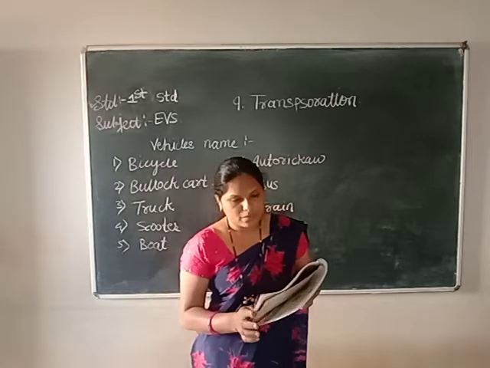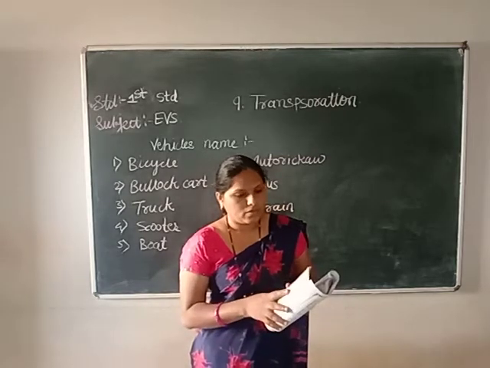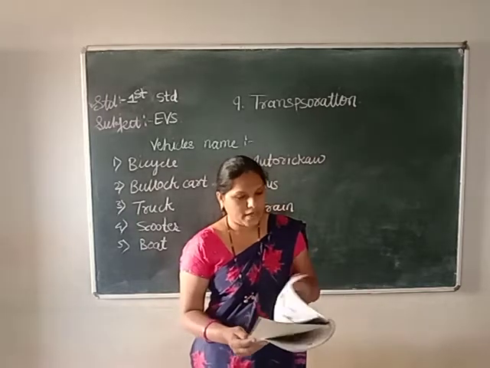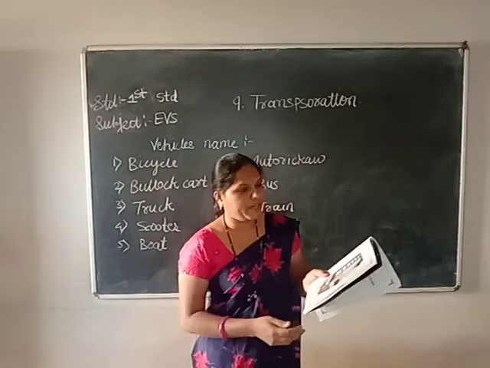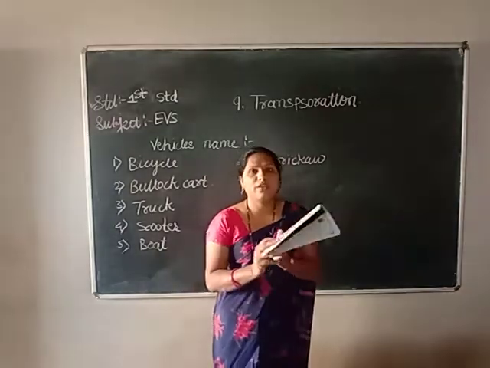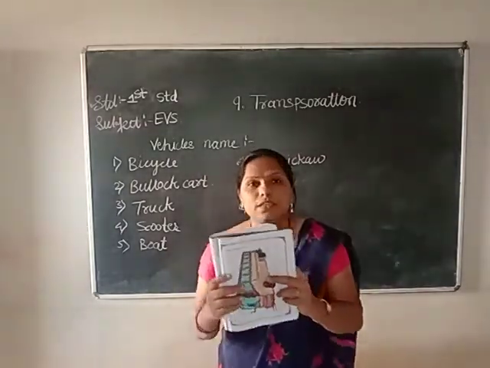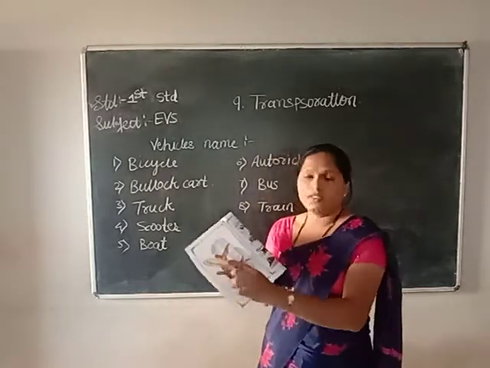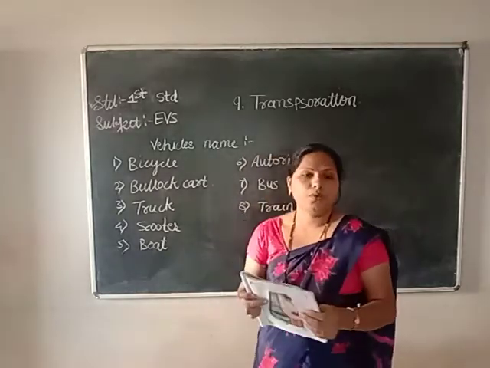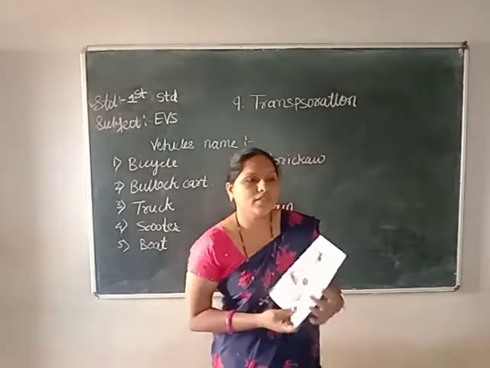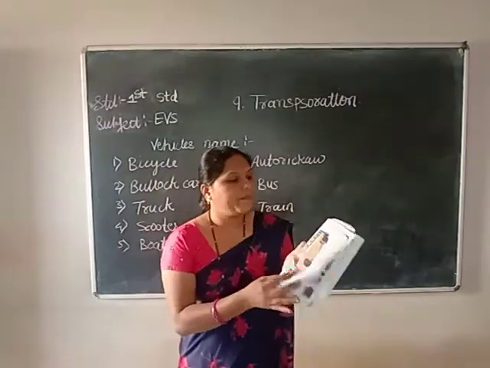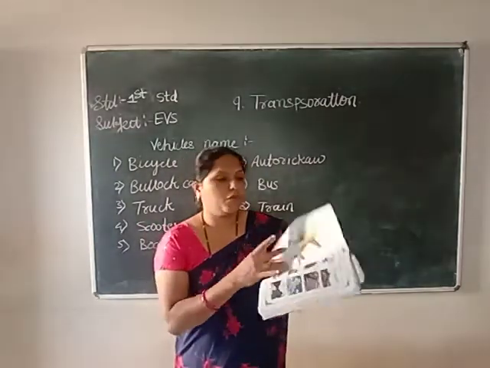Next one, on page number 58 and 59. On page number 58 there is a picture to color. Which vehicle is this, children? This is a bus. And on page number 59 this is an aeroplane. What do you have to do? You have to color these vehicles. This is your homework, children. Color both the bus and the aeroplane.